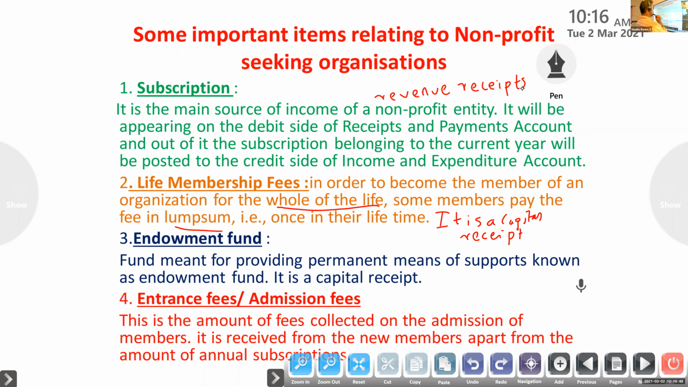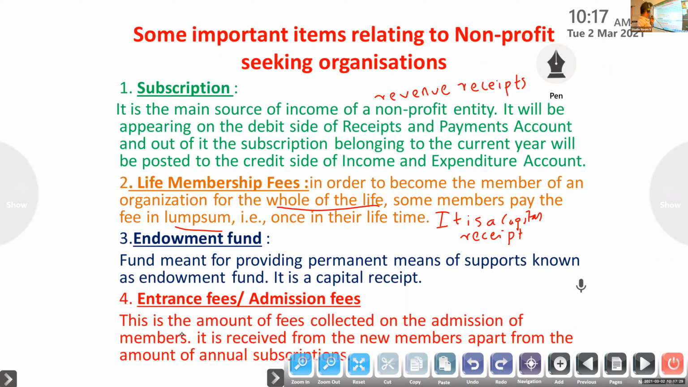One thing you have to remember: capital receipt, balance sheet liability side; capital payment, balance sheet asset side; revenue receipts, income side; revenue payment, expenditure side. Like that only, items will come in each account. Next one, endowment fund. For what purpose are we getting this fund?